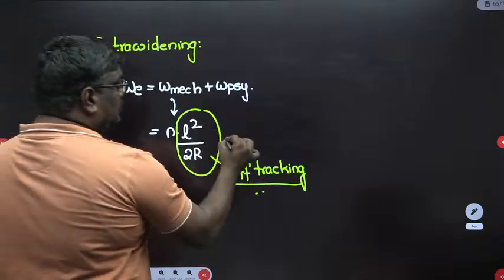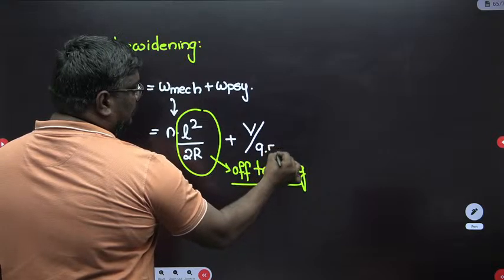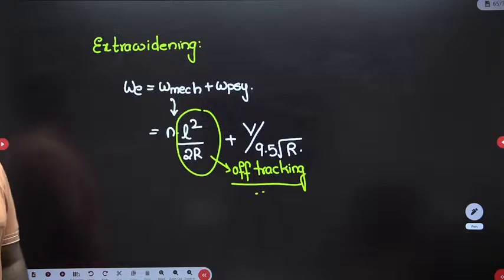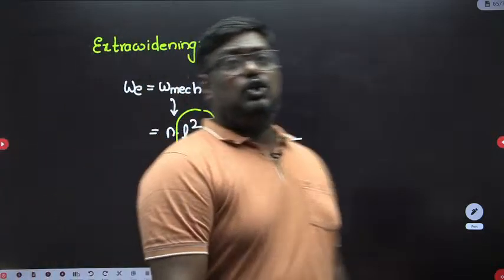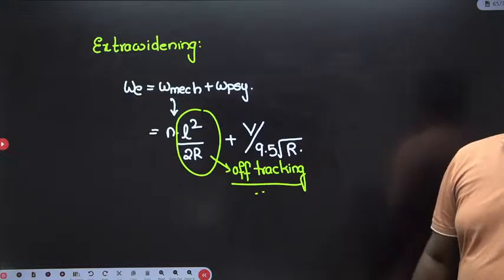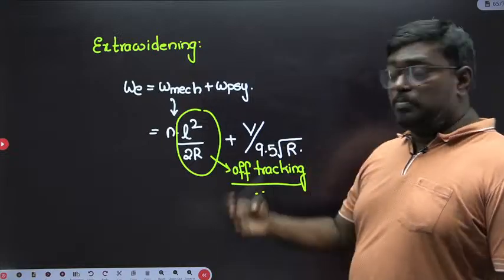And psychological widening is plus V upon 9.5 root R. And remember, usually when the radius is less than 50 meter, we provide it on the inner side. If the radius is between 50 to 300, we provide it on both sides.